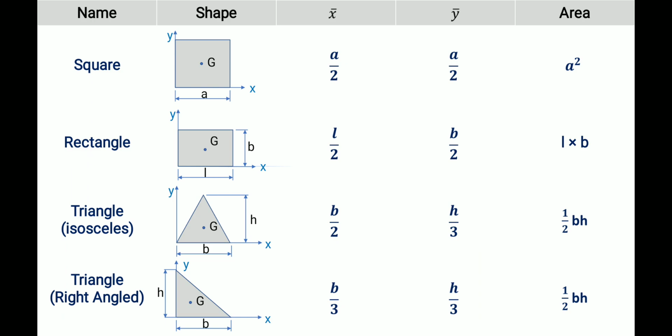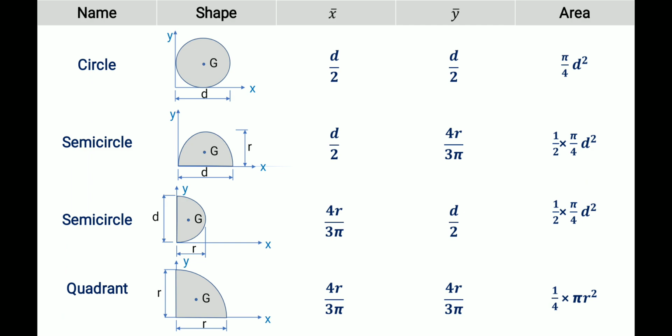Then the right angle triangle. Right angle triangle means one of the angles is 90 degrees. Here the base is b and the vertical is the height. Here x bar is also taken from the base, so it is b by 3. Y bar is h by 3. The area is the same, half into base into height.